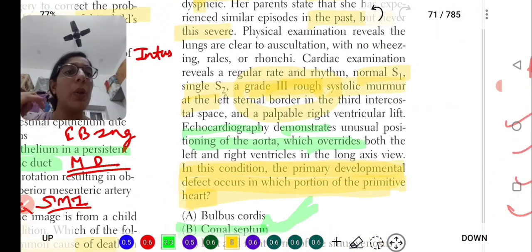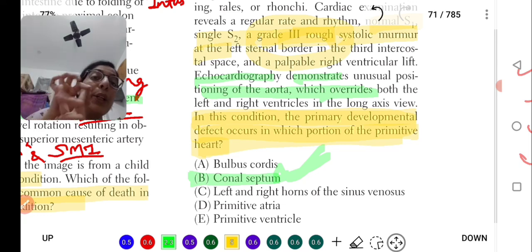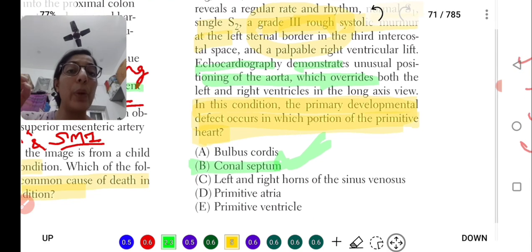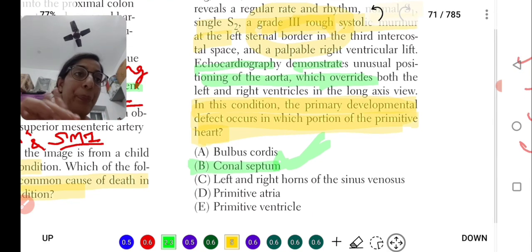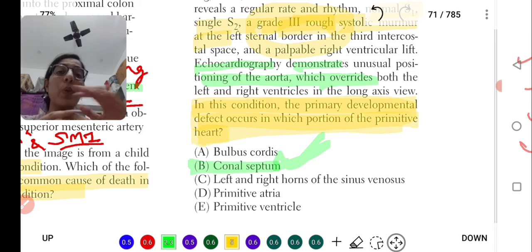Eighth question is about congenital heart disease, the tetralogy of Fallot. Tetralogy of Fallot means 4 things which I have to remember. Overriding of the aorta, pulmonary stenosis which leads to right ventricular hypertrophy, and ventricular septal defect because we need the flow of blood. This happens due to a defect in the conotruncal septum, because the septum moves downwards toward the pulmonary trunk.